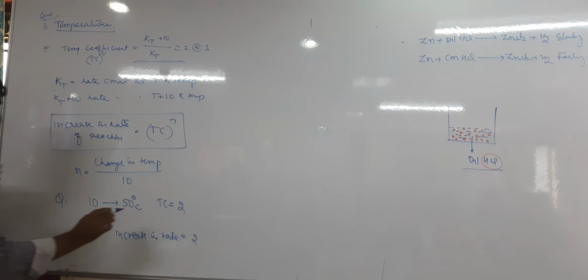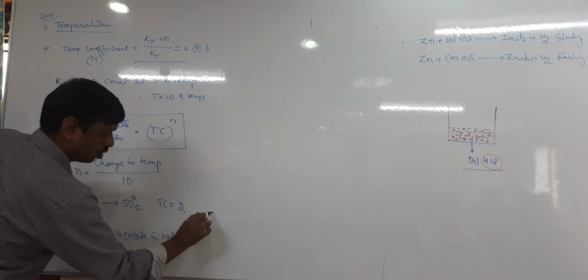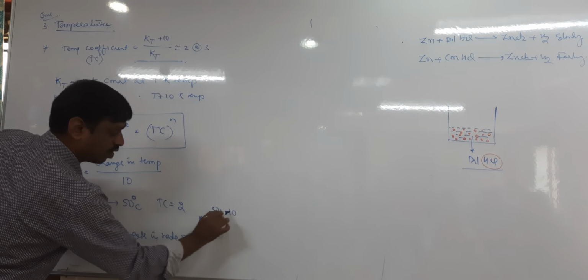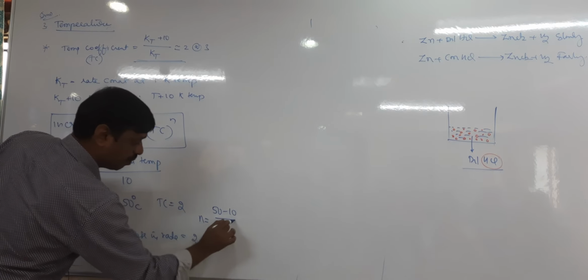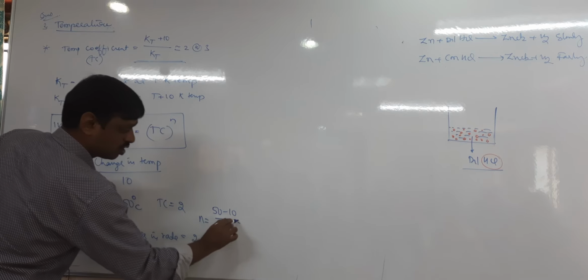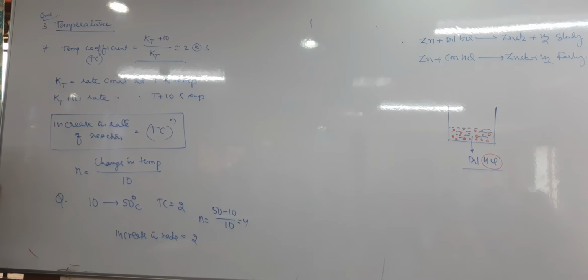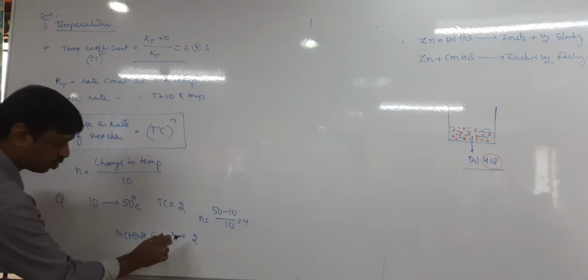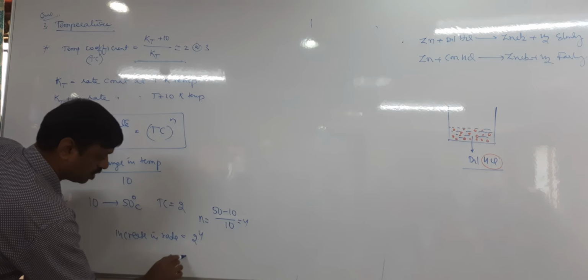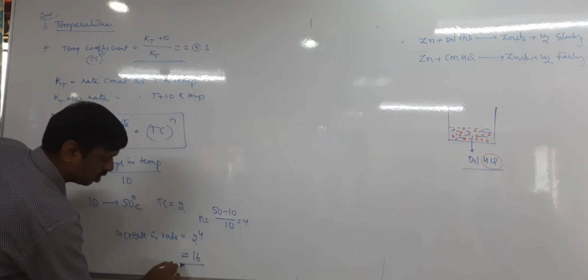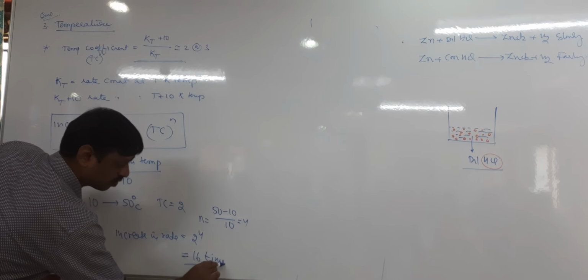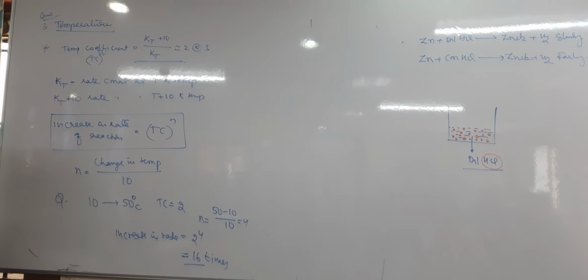What is the change in temperature? So n is equal to 50 minus 10, divided by 10. This is 4 times. So the increasing rate equals 2 power 4. It means how many times? 16 times, right? The rate increases by 16 times. Okay, this is method 1. You can calculate in this way: increasing rate equals Tc power n.